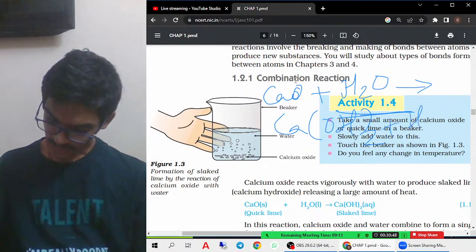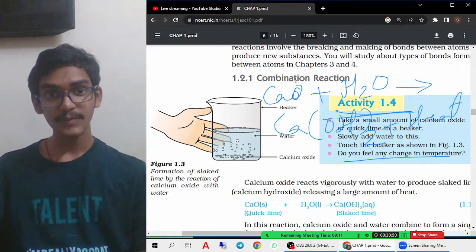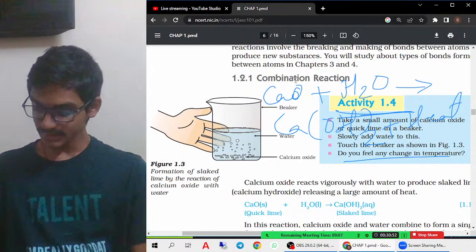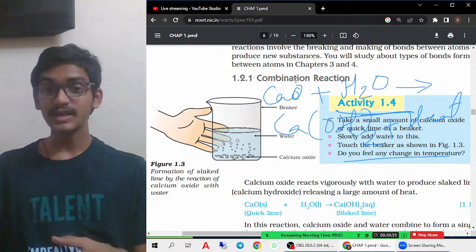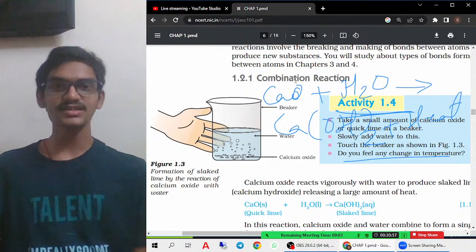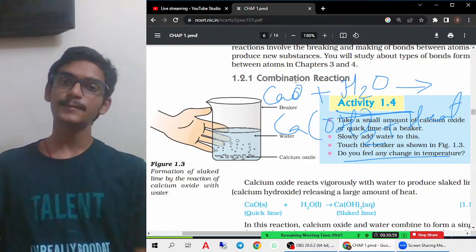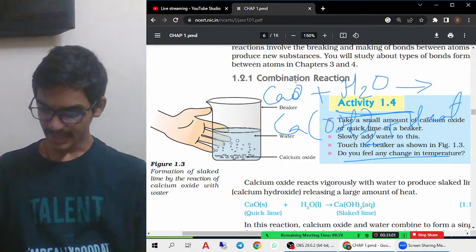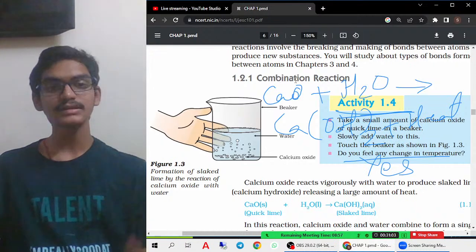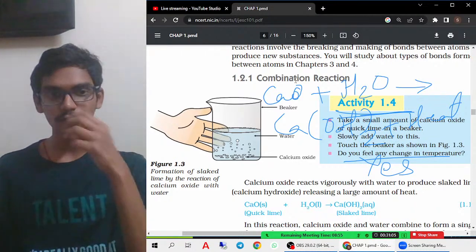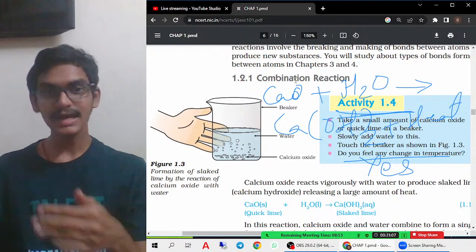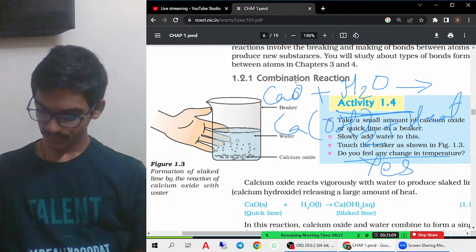They ask the question: do you feel any change in the temperature? Yes, we feel a change in temperature because heat energy is evolved here. That means heat energy is released, and of course there is a change in temperature from coldness to hotness, right? So yes, there is a change in temperature because heat is evolved. So this is an exothermic reaction. What is exothermic? I'll tell you now. Okay. So this is the first equation.